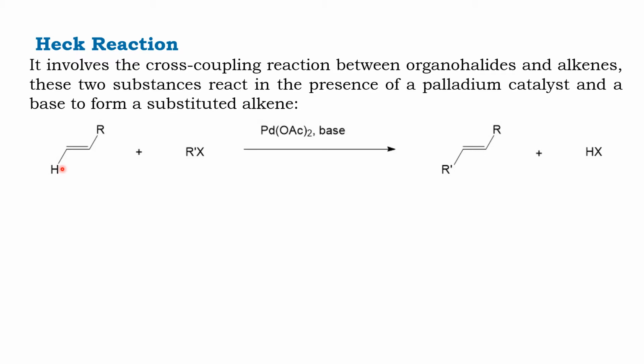See here, H. That H is replaced by the R dash of this alkyl halide in the presence of palladium acetate and base, eliminating HX, a hydrogen halide. This reaction is called the Heck reaction.